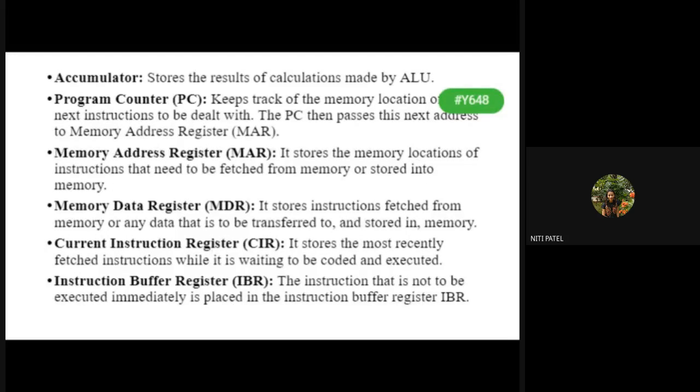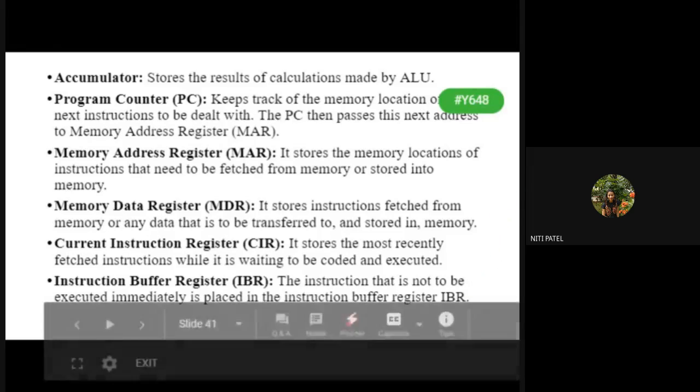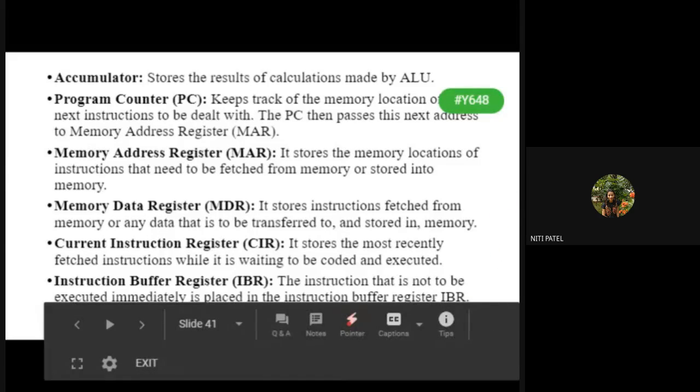Again it will pick that second instruction from IBR, take the address from MAR, take the data from MDR, store the result into accumulator and store the completed instruction execution into CIR. Is this clear up till here, everyone? Should I repeat anything?